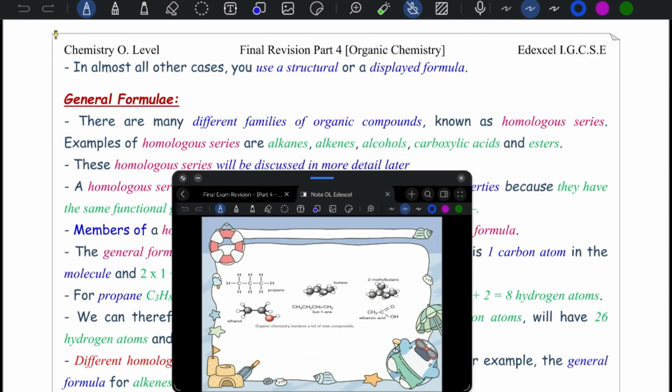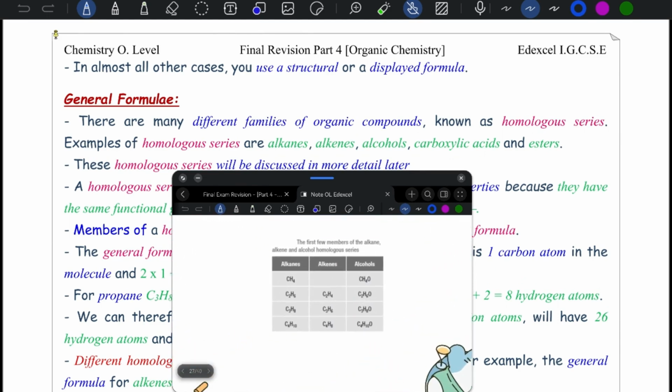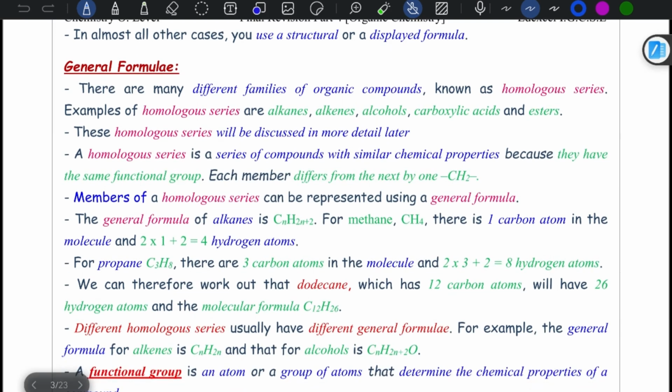If you check the general formulae right here: for alkanes, CH4, C2H6, C3H8, C4H10 all come from the same general formula, CnH2n+2. For alkenes, CnH2n. For alcohols, CnH2n+2 then O. So when we talk about general formulae, we talk about homologous series.